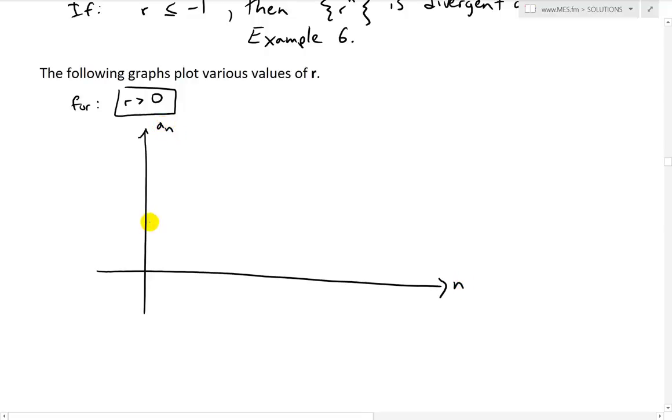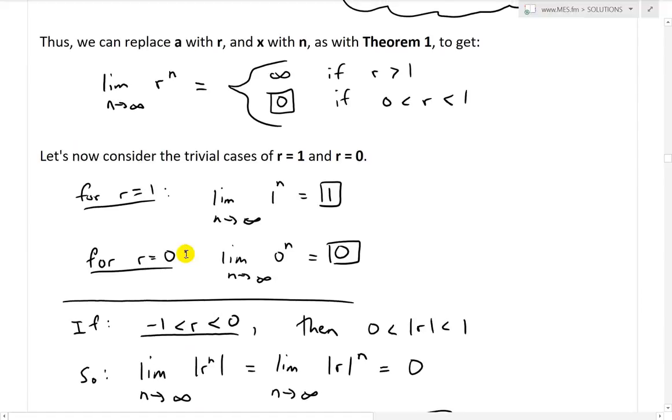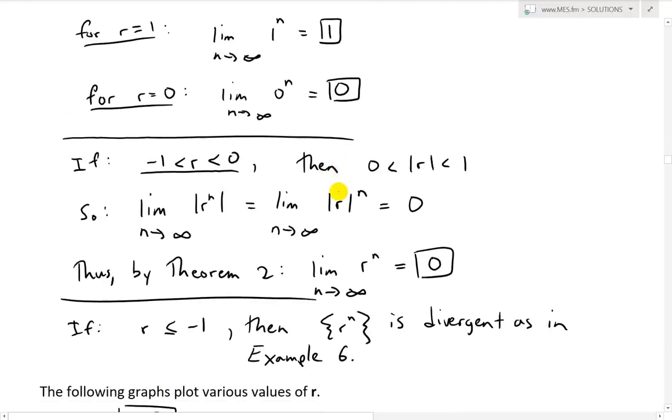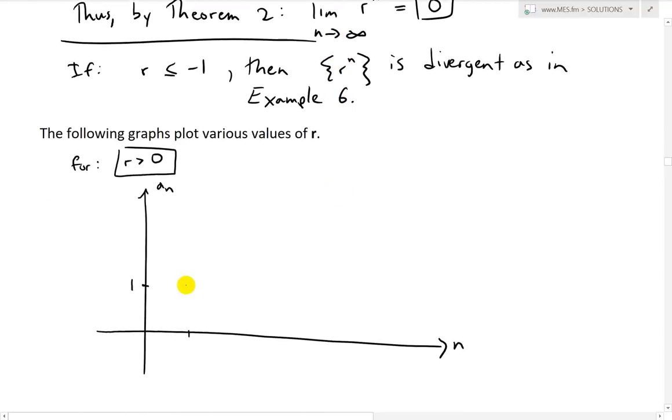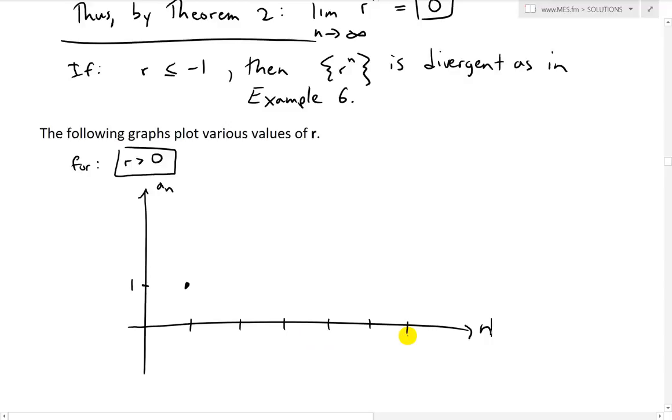Let's graph the first case, r is 1. We know that when r is 1, all the values are just 1. So a_n is just equal to 1. Any point we go is just going to be equal to 1. So this is 1, 1, 1, and this one is for r equals 1.